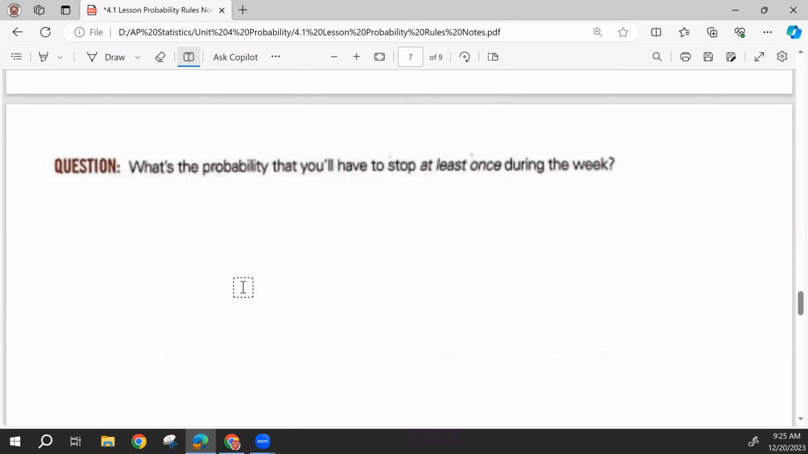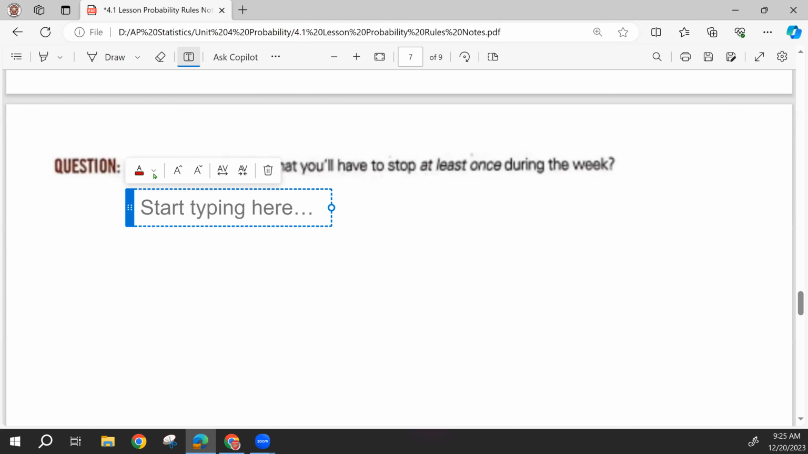And my last question here is we want to know the probability that we have to stop at least once during the week. This one is slightly more complicated, and we have to think a bit logically. So the probability that we have to stop at least once is the opposite of not stopping at all. So let's first find the probability that we don't stop at all. So 5 days of the complement of the light being red.